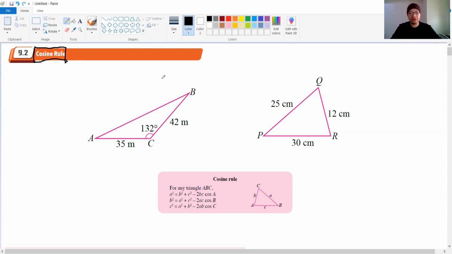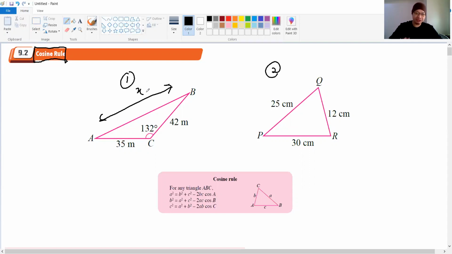Now, observe these two diagrams, number 1 and number 2 here. Can you imagine how we determine the length of AB here? I label it as X. When we learned 9.1, we tried to find the pairing, the relationship between the angle and the length.